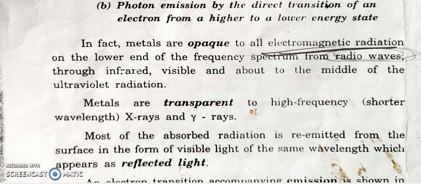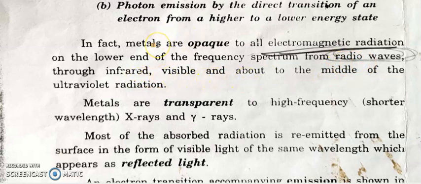So what we have concluded from this discussion is that metals are opaque for all electromagnetic radiations from lower frequency to middle frequency. Lower frequency means radio waves, up to middle frequency, infrared and visible.